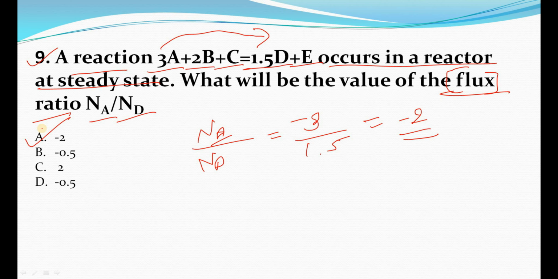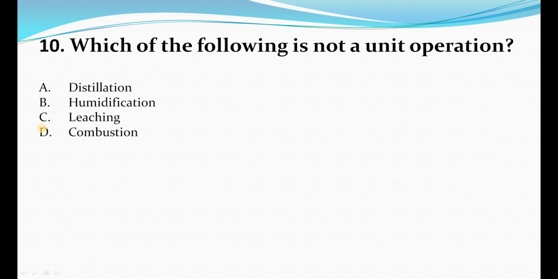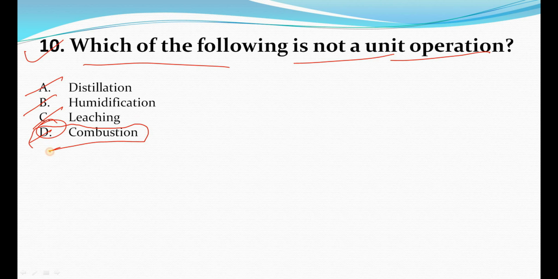So these types of questions you can solve like this. Now the 10th question, a very simple question: which of the following is not a unit operation? Distillation, humidification, leaching and combustion. Combustion is not a unit operation, it is a unit process. Why? Because in combustion there is a chemical reaction involved, and that's why this is not a unit operation. Leaching, humidification and distillation are the unit operations which we mainly study in mass transfer.